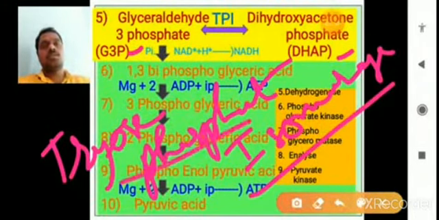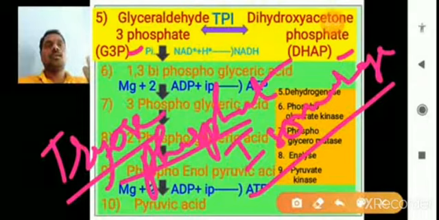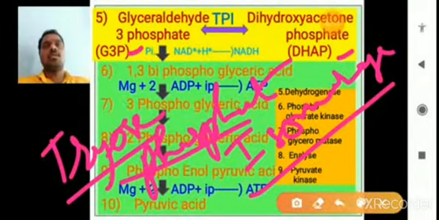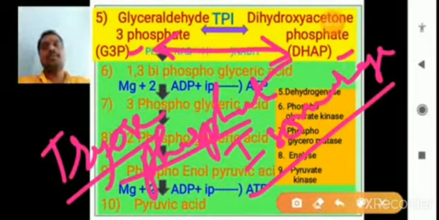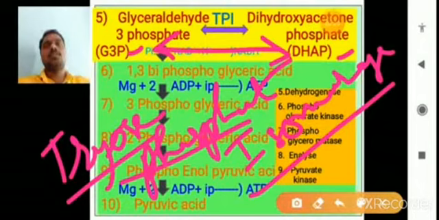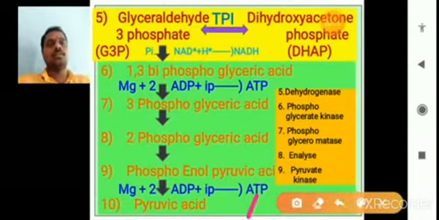So this triose phosphate isomerase is very important for the conversion of DHAP to glyceraldehyde 3-phosphate, and glyceraldehyde 3-phosphate to DHAP. So two directions are present between G3P and DHAP. This is the fifth step in glycolysis, and then the sixth step. You observe that the sixth step follows from the fifth step.